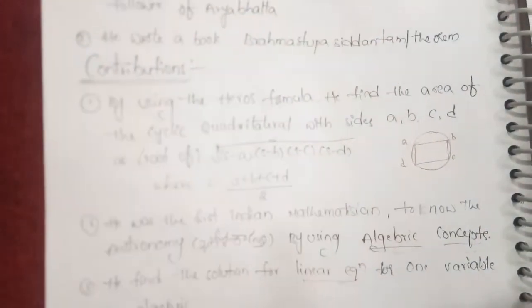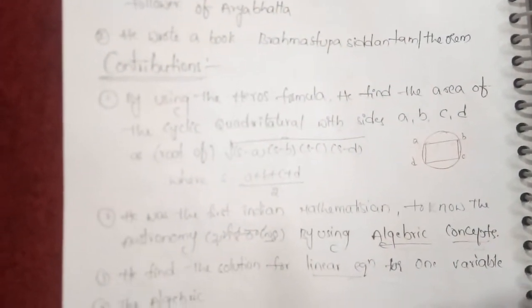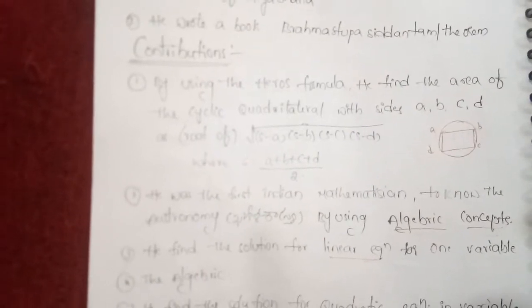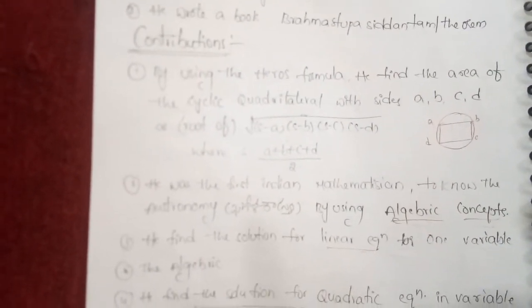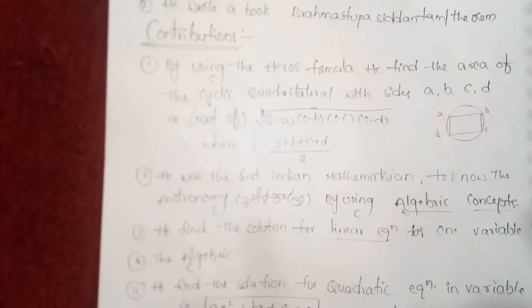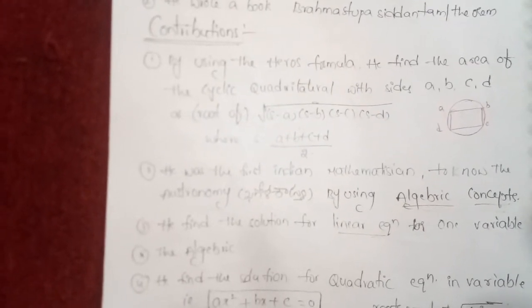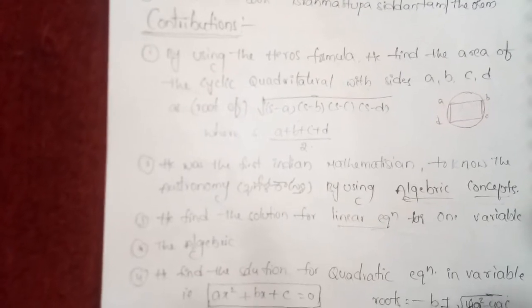Contributions: by using Heron's formula, he found the area of a cyclic quadrilateral with sides a, b, c, d as the square root of s into (s minus a), (s minus b), (s minus c), (s minus d), where s is equal to (a plus b plus c plus d) by 2.